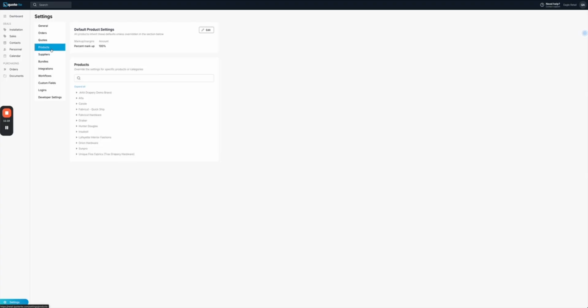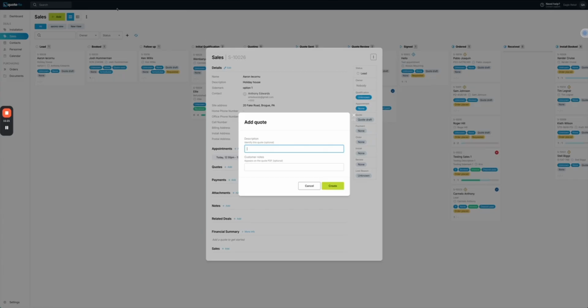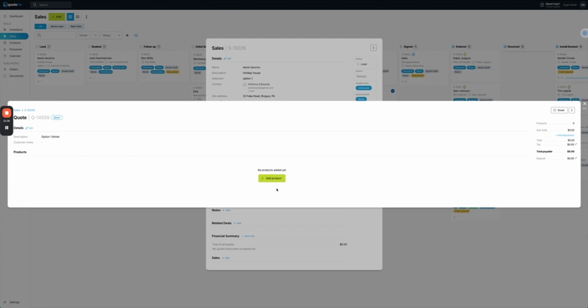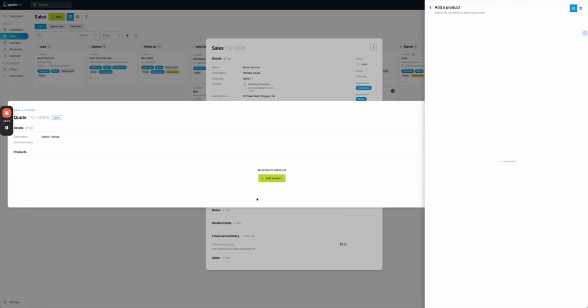Once your products are turned on and ready to go, then on our quote here, we'll give it a description and we'll call this option 1 blinds and create. So again, a nice really simple view here. Let's go add a product. We'll see a list of all the suppliers come up. You'll also notice that we get a list of top products here. As you start using the system, it's automatically going to save all of the products that you and other users are using up here so that they're very easy to get to.